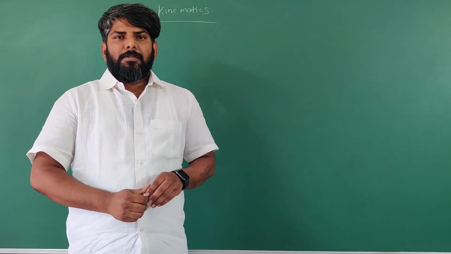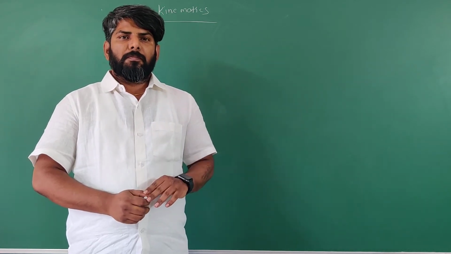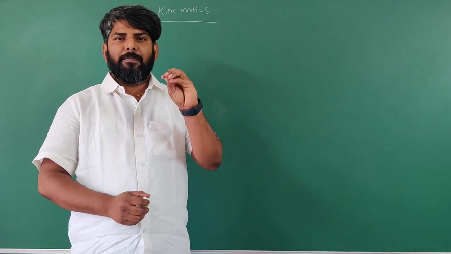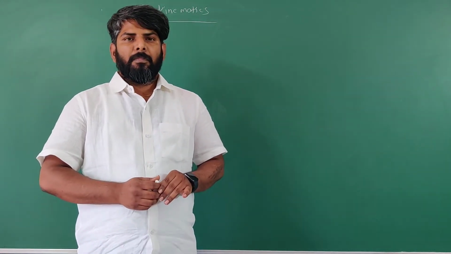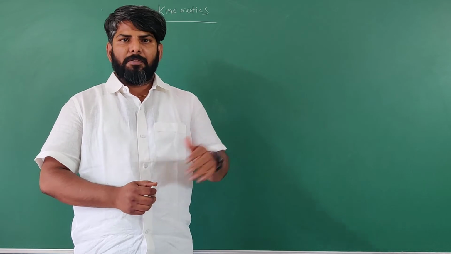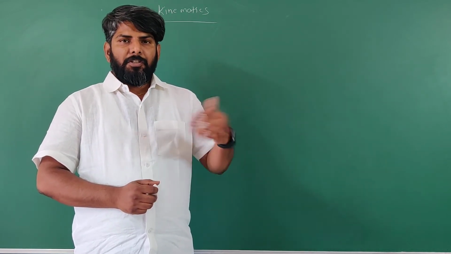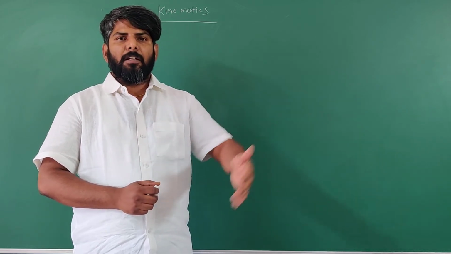Previously I told you very clearly, students, in this bridge course we are going to discuss only the required fundamental and basic definitions in the chapter, that's it. In the previous chapter we discussed vectors, scalars, and types of vectors, and also addition and subtraction of vectors, the angle between vectors, triangle law, and parallelogram law.